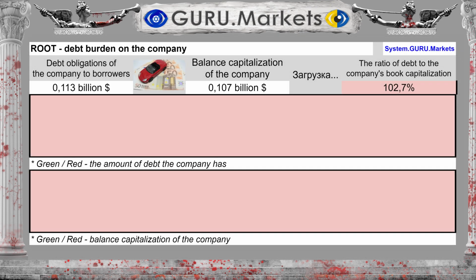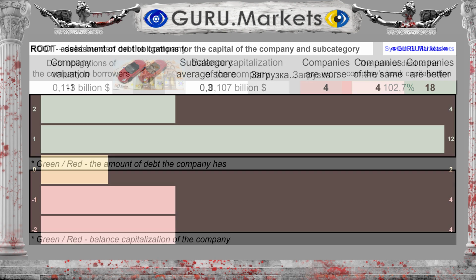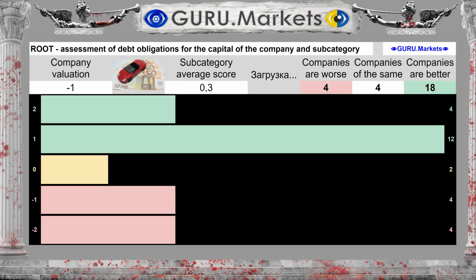The organization's debts amount to $0.113 billion. Financial liabilities to balance sheet capitalization amount to 102.7% of the company's capital. Assessment by the level of the company's financial liabilities: Bad, -1 point.